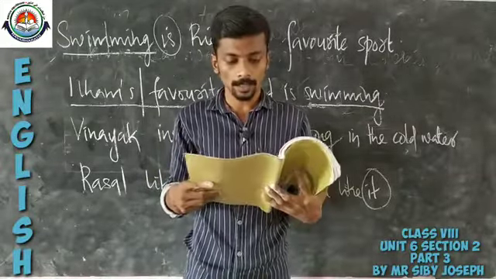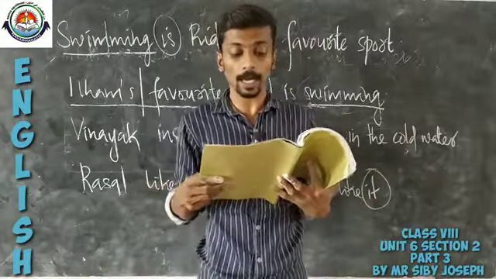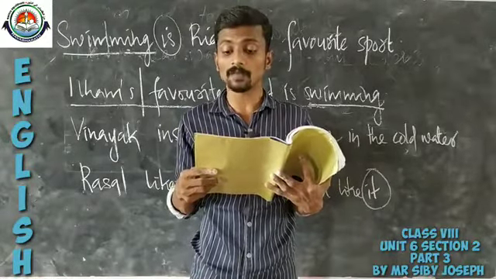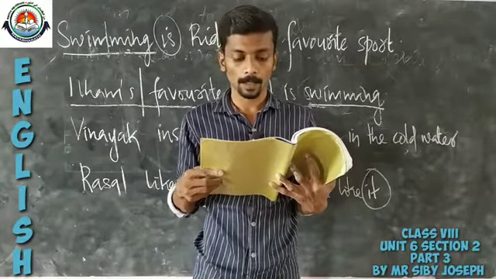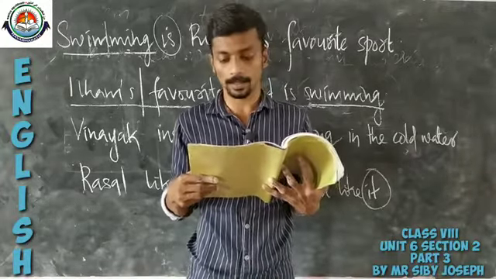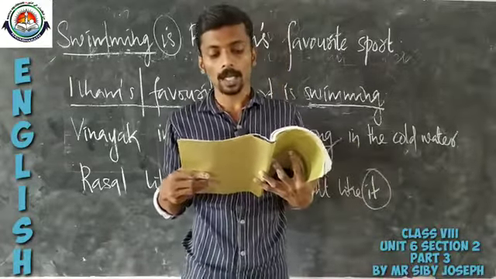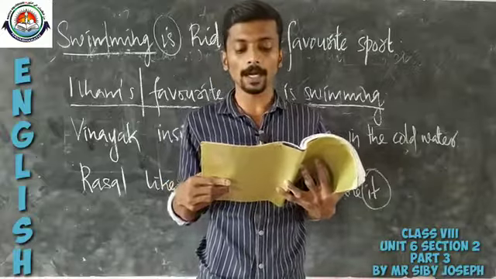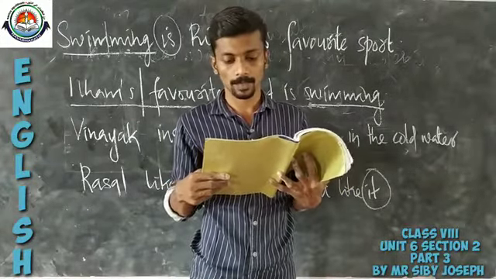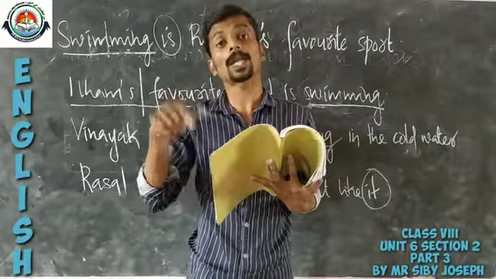Okay. Then when you turn over the page, you can find another set of exercises. Rewrite the following sentences according to the instructions after each sentence. There, 5 sentences are given and some instructions also are given after each sentence. One example is given here. Michael goes for a swim in the pool at the club. He loves it. That is the sentence given here, but you have to rewrite it.